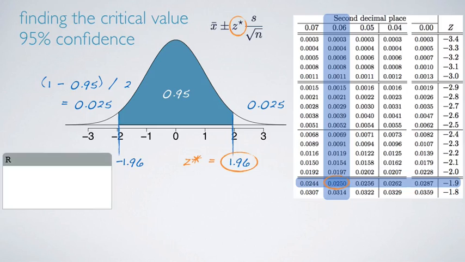Also remember that you can get this critical value using R. When we want to find cutoff values using R, we use the qnorm function, which takes in the percentile as an input. So qnorm of 0.025 should also give us negative 1.96, and we just need to remind ourselves that if we're looking for a critical value, we're always going to need the positive version of this number.